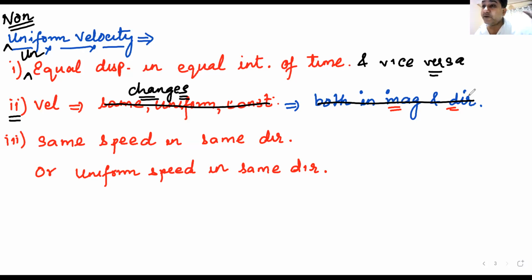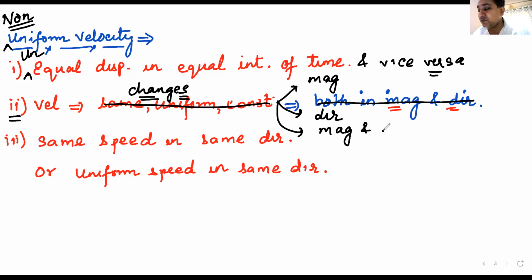How can velocity change? If magnitude changes, yes. So magnitude will change, velocity will change, correct? What about direction? If direction changes, then also velocity changes. The third thing is both magnitude and direction change. So if any of these things change, velocity changes.